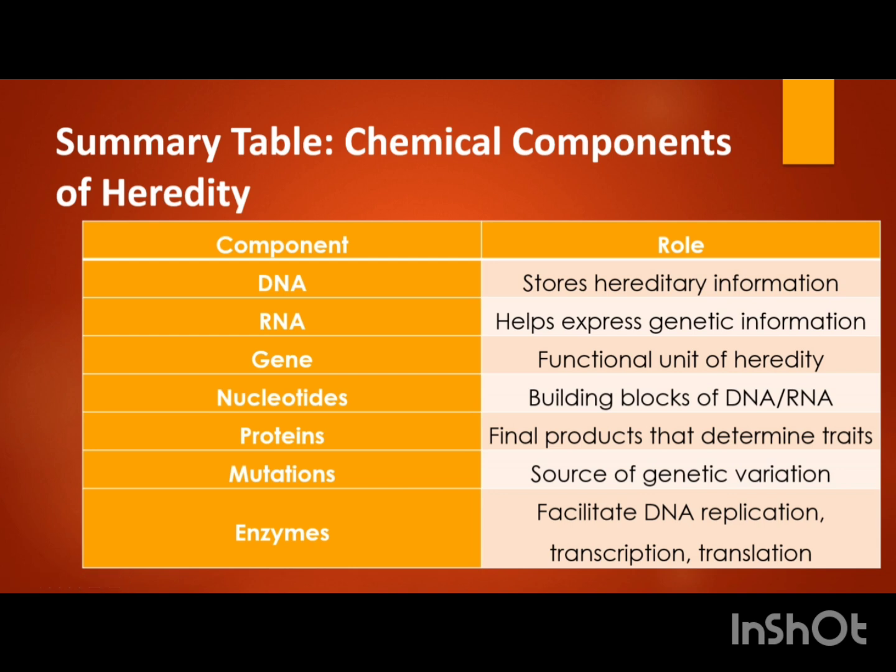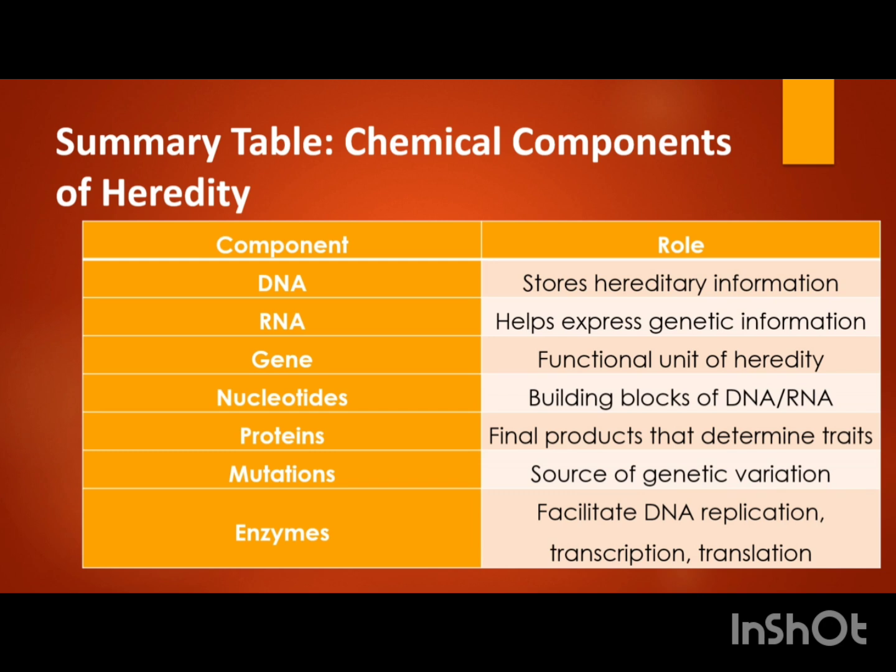Now, if we see the summary of this chemical basis of heredity, we can conclude that DNA is a hereditary information storage center. RNA helps in genetic information expression. Gene is the functional unit of heredity. Nucleotides are the building blocks of DNA and RNA.